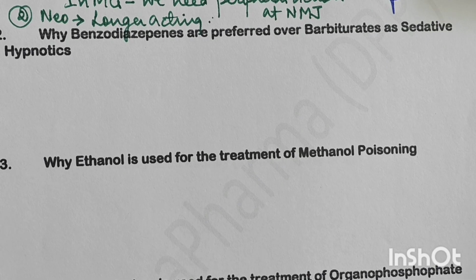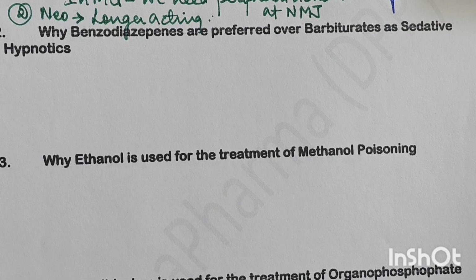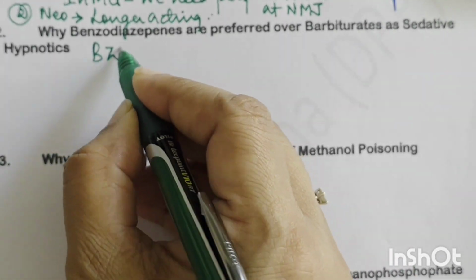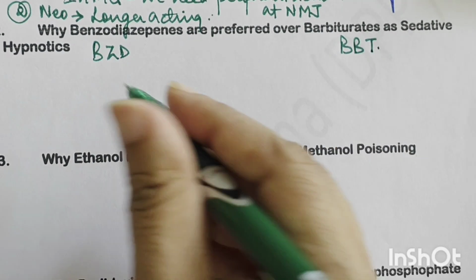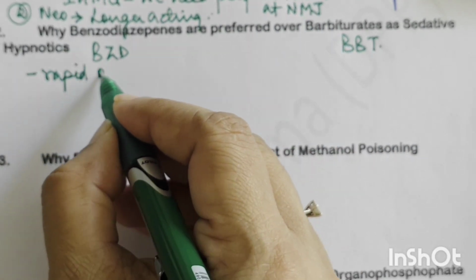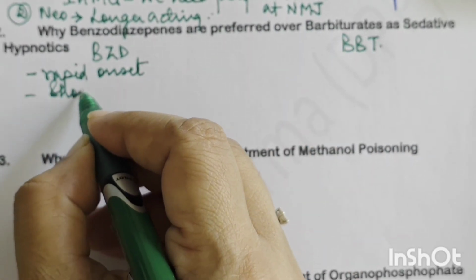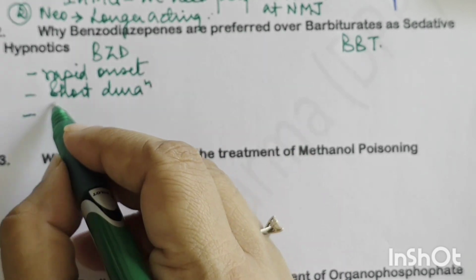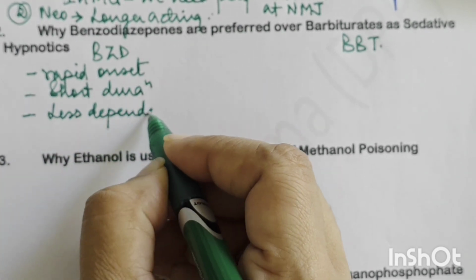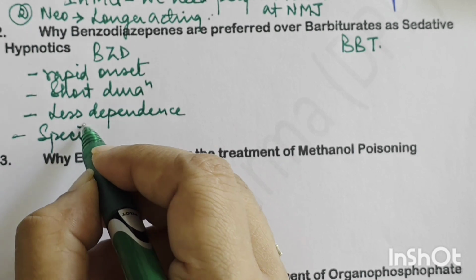Why are benzodiazepines preferred over barbiturates as sedative hypnotics? This we have done earlier also. So benzodiazepines are preferred over barbiturates. This comparison we have done earlier also. They have a rapid onset, a short duration, less dependence producing potential, and they have a specific antidote.